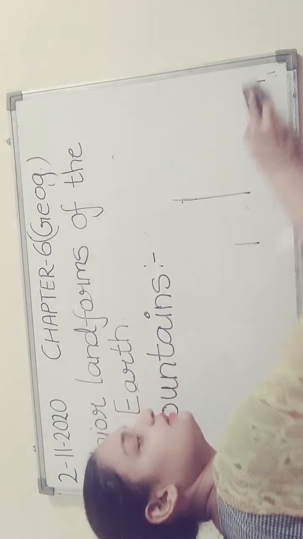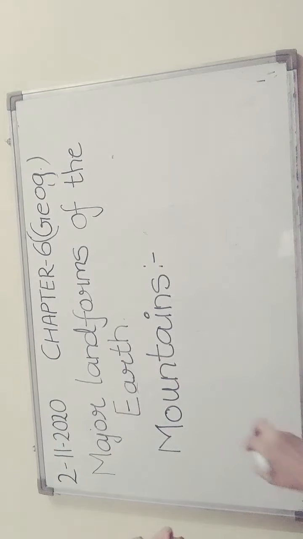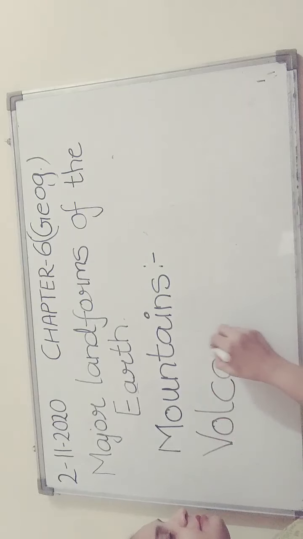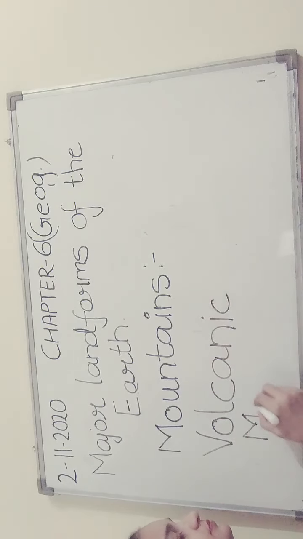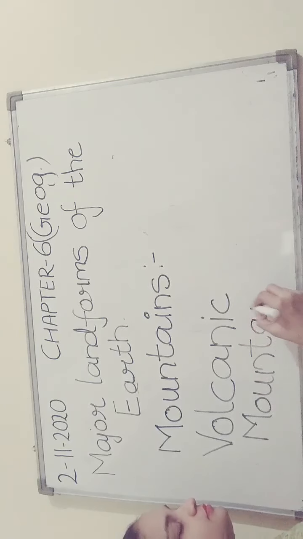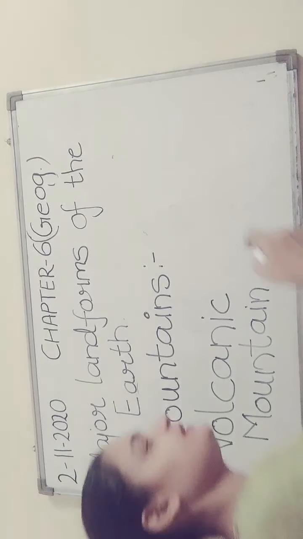Then the third type of mountain is the volcanic mountain. Volcanic mountains are like this.